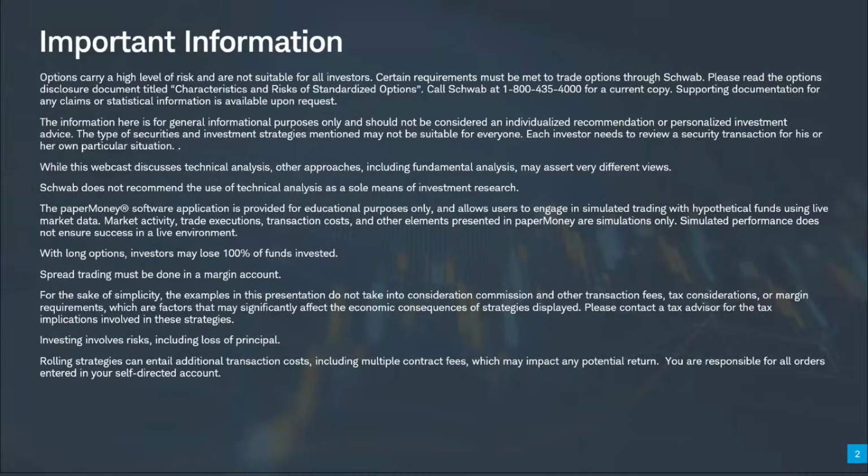Now, before we dive into the charts, let's take a look at some of our important disclosures here on the screen. So options do carry a high level of risk and are not suitable for all investors. The information that we're going to cover here is for general informational and educational purposes only and should not be considered any type of recommendation or advice. And we are going through the Paper Money software application with our paper account. So keep in mind, there are going to be some differences between paper and live, specifically when you're looking at order fills and assignment and things like that.